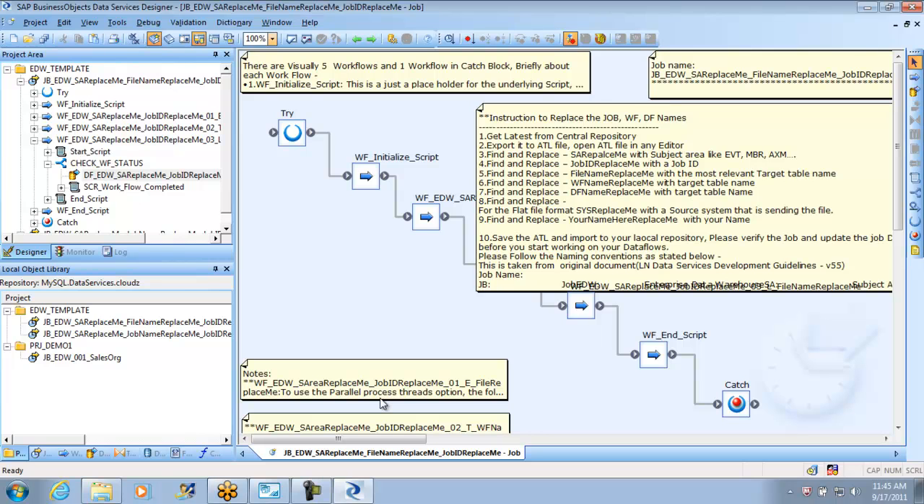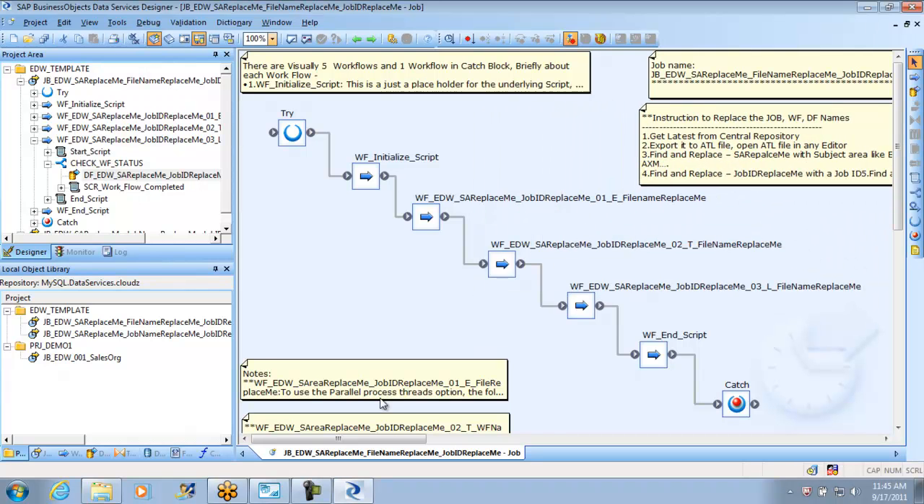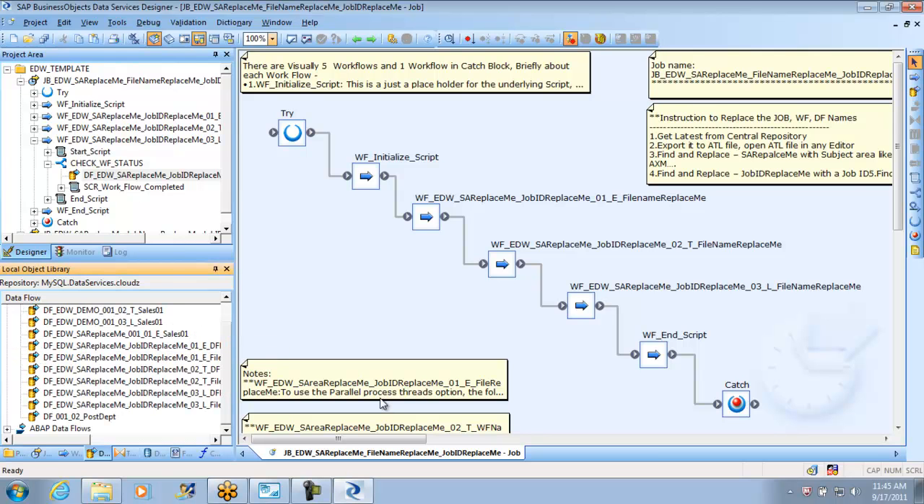Generally, when I do a job, I make use of this template so that I'm consistent. All my jobs will look similar. So I try to use this. For us in this class, what we try to do is only these two data flows. One is the position and department. The other is the sales org.